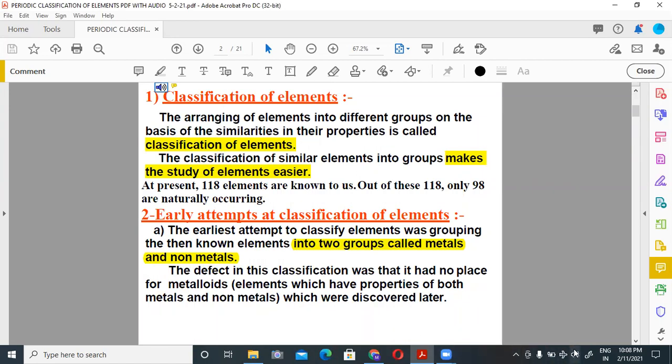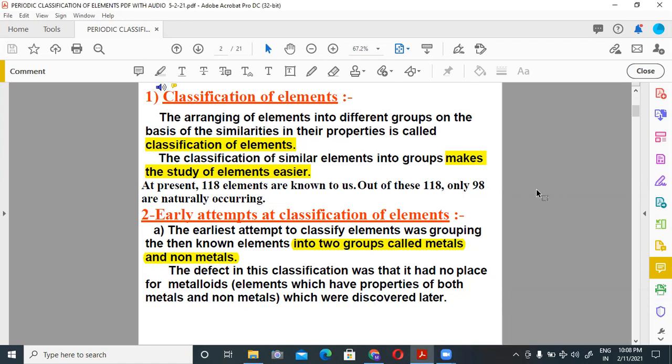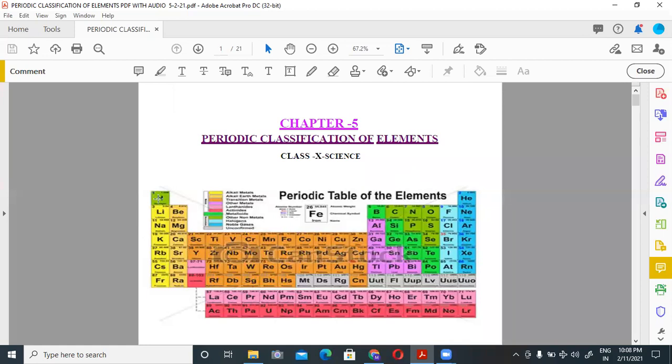Hello dear students, today we will study chapter 5 of class 10, periodic classification of elements. What do you mean by classification of elements? The arranging of elements into different groups on the basis of their similarities in their properties is called classification of elements. It means we arrange similar elements together in groups.